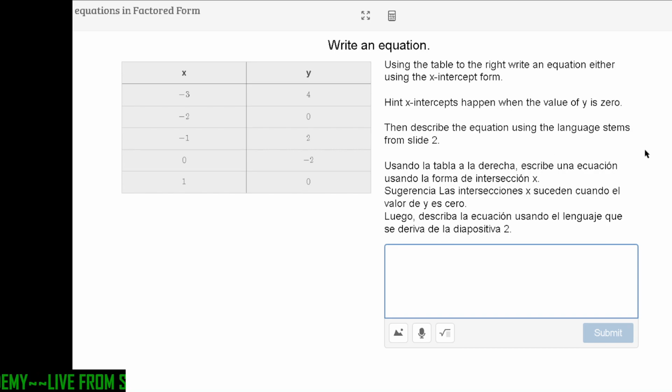So I can say the equation for this function will be in the form, and let me write it like this. So let's say, I click this button, let's say f of x equals, I know that these points are going to be my x-intercepts because it's where y equals 0. So I have to take the opposite of the value for my equation. So I have x plus 2, and I'm going to have x minus 1. So again, make sure you can have those out for yourself.